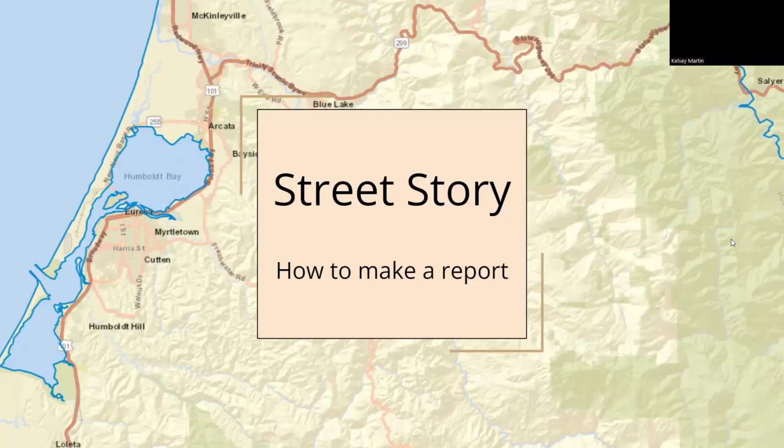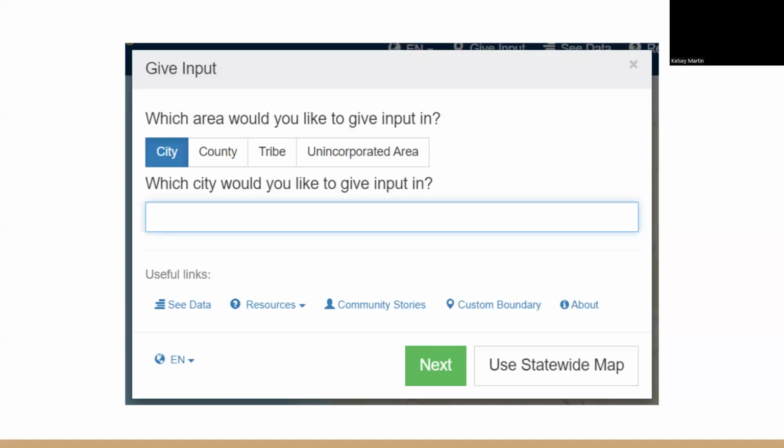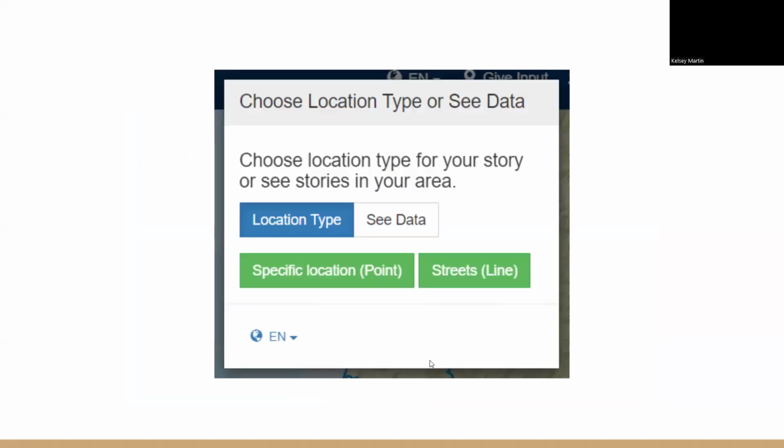So how to make a report on Street Story? When you first go to streetstory.berkeley.edu, you type in the city, county, tribal area, or unincorporated area you would like to make a report in, and then you click next. You'll then choose whether you'd like to give input about a specific location, such as an intersection, or if you'd like to make a line and do a segment of a road or sidewalk or pathway.